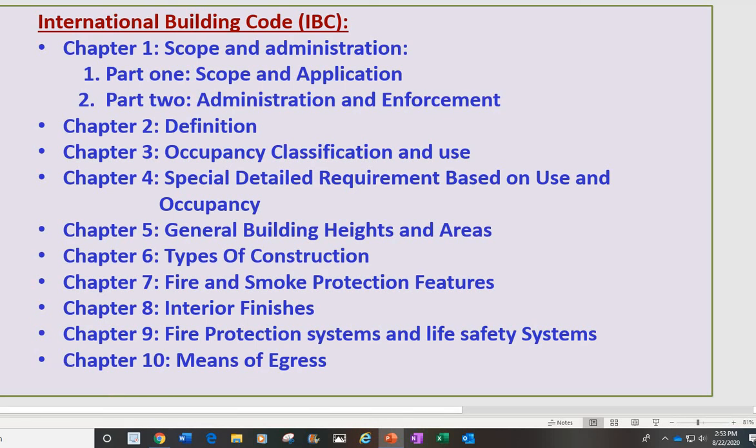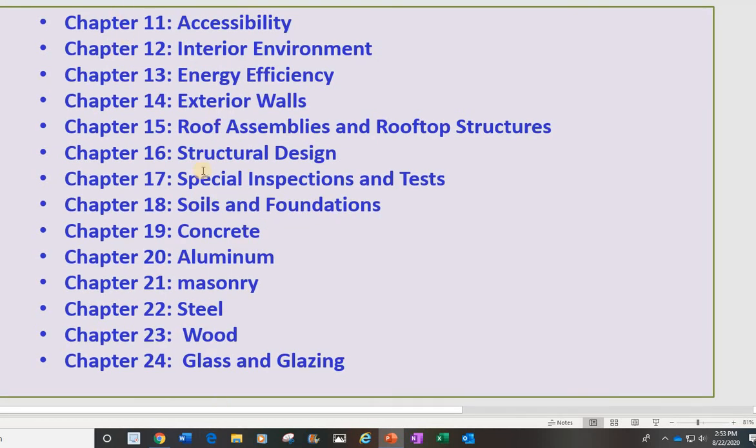And on quiz number 1, maybe I ask you a few questions in here. For example, I ask chapter 7, they talk about definitions, and your answer is true or false. Okay, or I ask something like chapter 4, they discuss occupancy classification and use, and you say true because it's right. So basically, I have a few questions in this one for quiz number 1. We have a lot of chapters, and a few chapters talk about wood, steel, the materials.